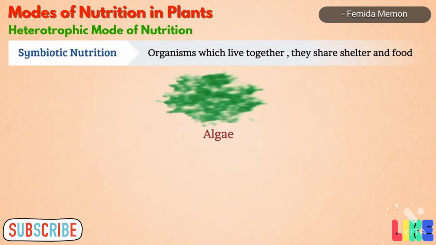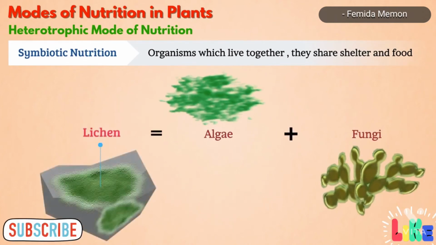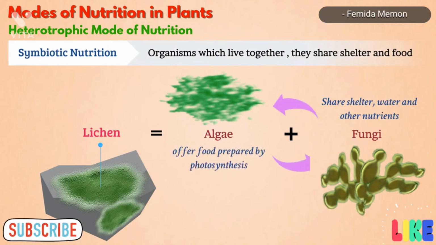Another example of symbiosis is algae and fungi. It is called lichens. Fungi provide shelter, water and other nutrients to algae. In turn, the algae offer food prepared by photosynthesis to the fungi.